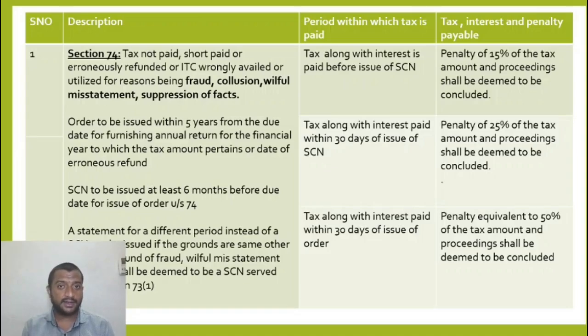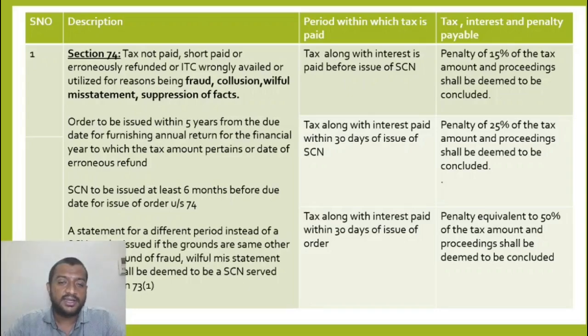So in the same year, for the same grounds other than fraud, willful misstatement, I found the tax is not paid. Instead of issuing another show cause notice under 73(1), because here there is no fraud, willful misstatement, the show cause notice under 74 itself is treated as a show cause notice under 73(1) for the second offense that I have noticed.